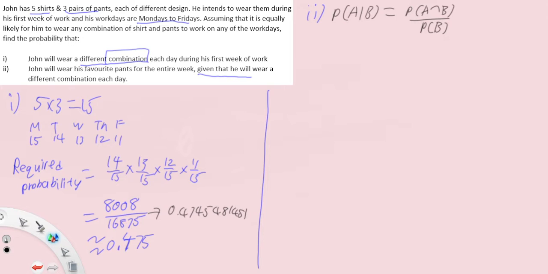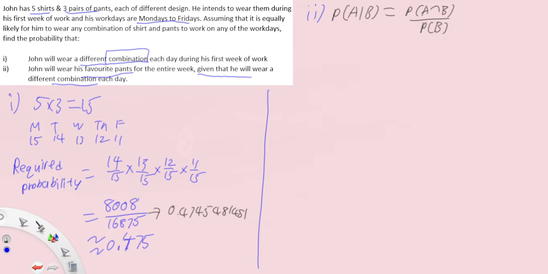Okay, so we're going to use that idea here, but of course, we can't just write this down because we haven't defined A nor B yet. So instead, we don't define anything, just straight away write this fraction down, but substitute with the relevant probabilities. First idea is, how do you find P(A intersect B)? Which is, he wears his favorite pants each day and he wears a different combination each day.